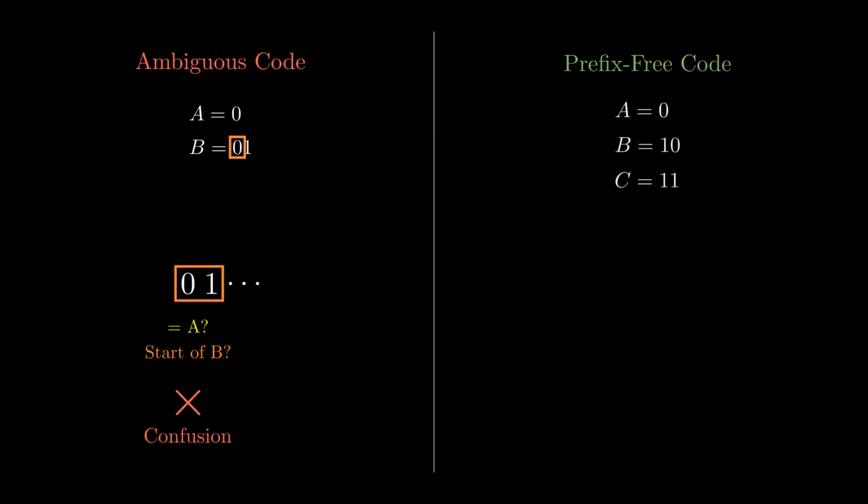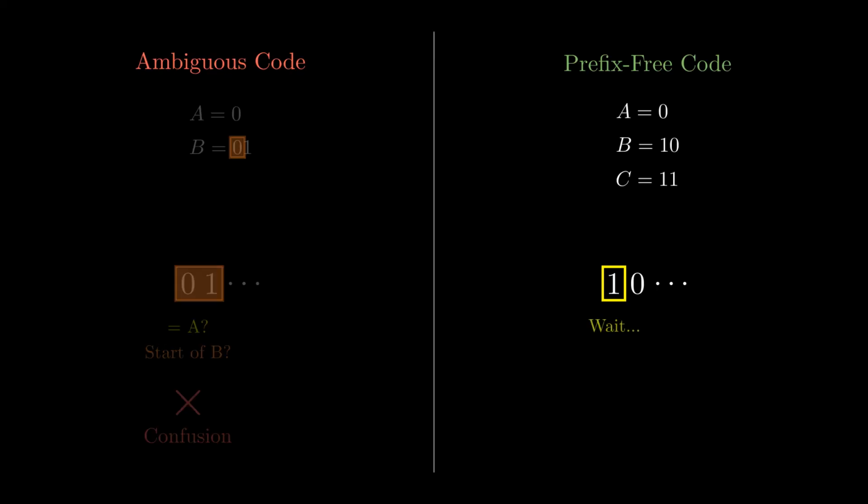Now, look at the prefix-free code on the right. Here, A is 0, B is 1-0, and C is 1-1. If we receive a 1, we check our list. It's not a code yet, and crucially, it's not the end of any other shorter code. So we safely wait for the next bit. We receive a 0. The sequence is now 1-0. This matches B exactly. And because no other code starts with 1-0, we can decode it instantly without looking ahead.